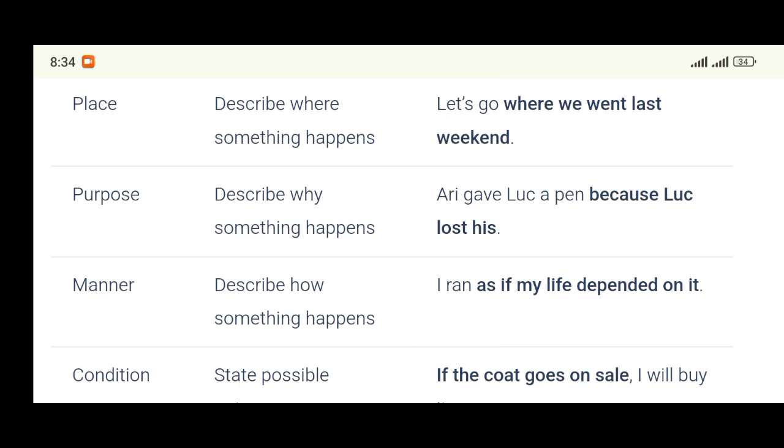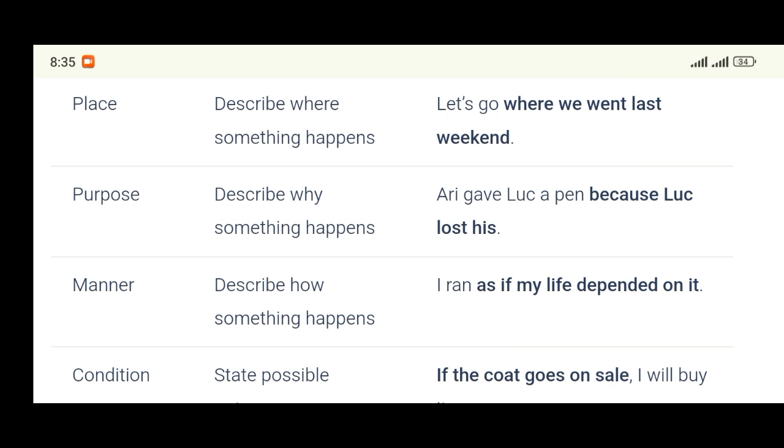Let's look at the example here. Harry gave Luke a pen because Luke lost his. Why did Harry give Luke a pen? Simple. Because Luke lost his. Like the example I always use in the classroom, I ate the food because I was hungry. Why did I eat the food? Because I was hungry. Very simple.